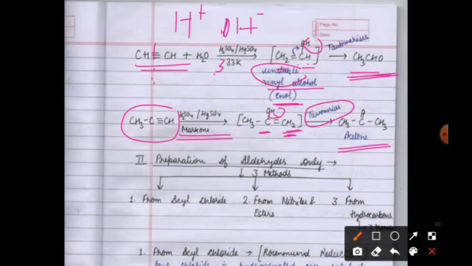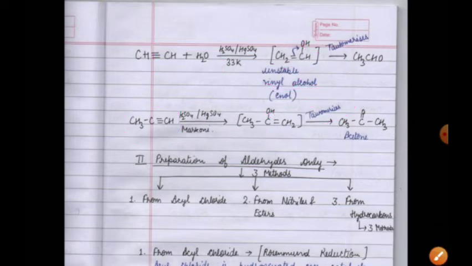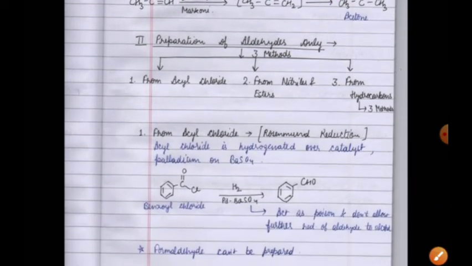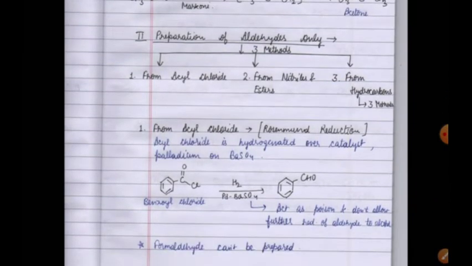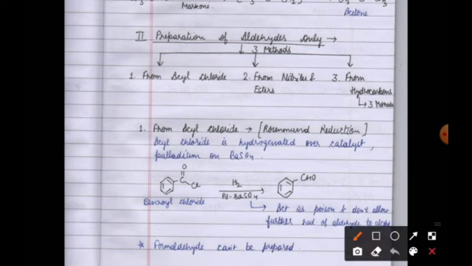Now we will discuss the second part, in which only aldehydes are formed. Here we will discuss the methods in which only aldehydes are formed. Now see students, there are three methods in this. First is from acyl chloride, second is from nitriles and esters, and third is again from hydrocarbons. So let us discuss them one by one. See the first part.